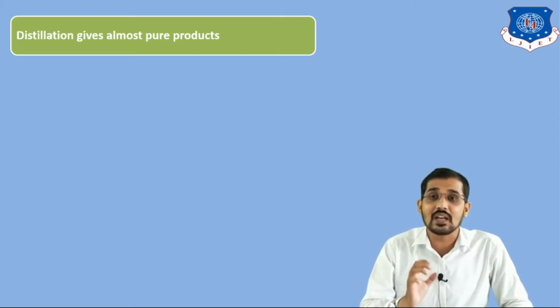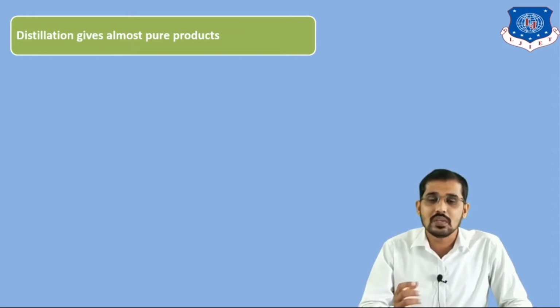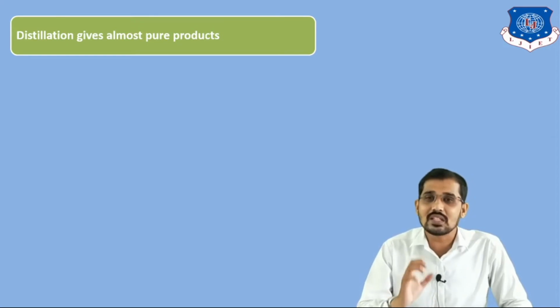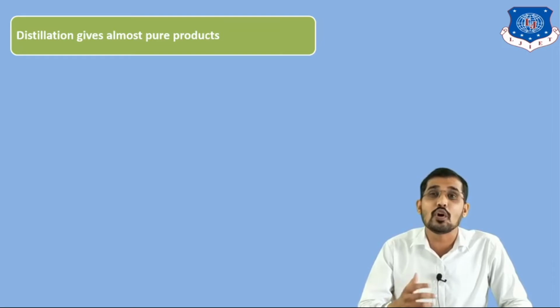And you get the required component. Suppose component A is the required component, then you get component A in pure form in the distillate stream. Means in the distillation process you get your required component in pure form.